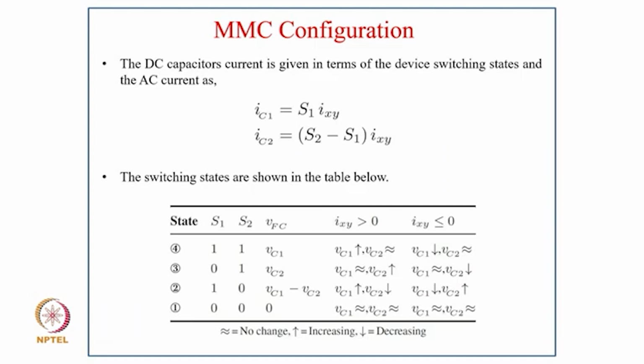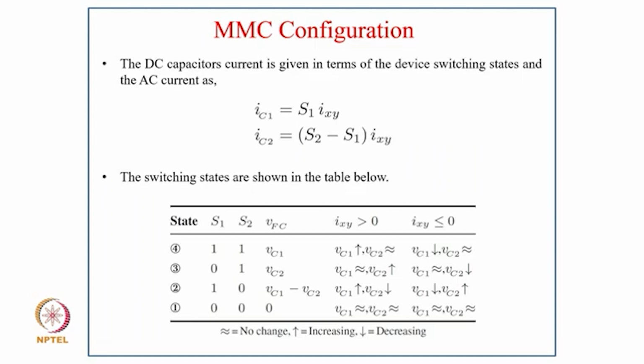In case of the third state, like 0, 1, VFC equal to VC2, and here VC1 remains constant. VC2 increases if IXY is greater than 0, and if IXY is less than 0, then VC2 decreases and VC1 remains constant. And similarly for the next one, with the switching state of 1, 0, VFC is VC1 minus VC2, and in this case if IXY is greater than 0, VC1 increases, VC2 decreases, and if IXY is less than 0, VC1 decreases, VC2 increases.